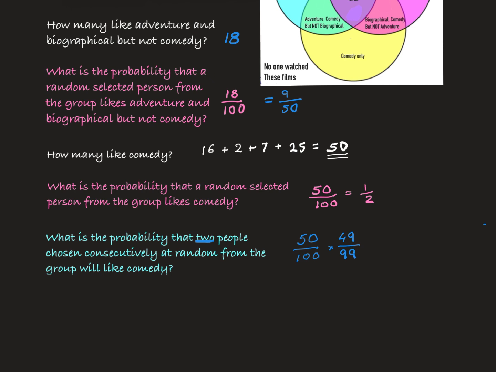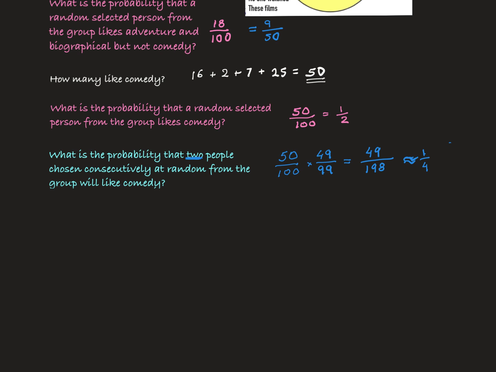So we need to multiply it by 49 over 99. Working with the calculator, I get the answer to be 49 over 198, which is approximately a quarter.